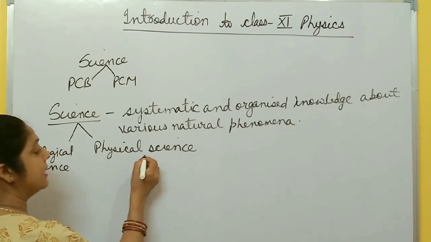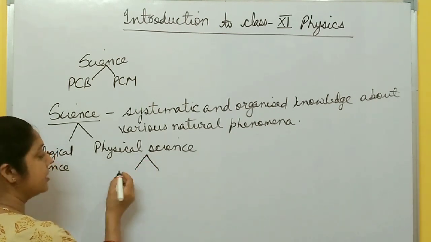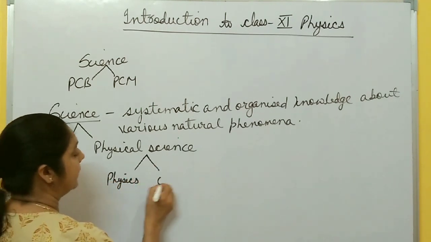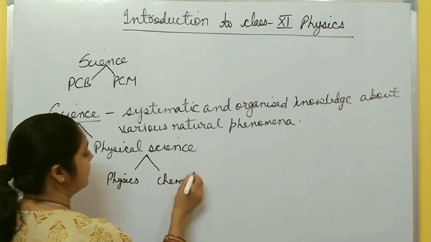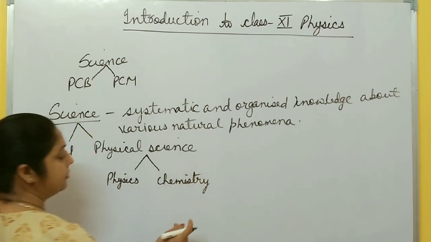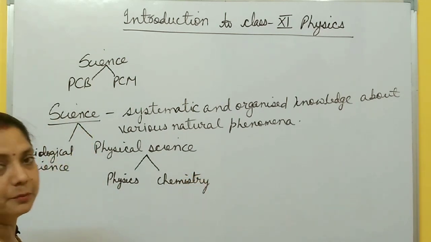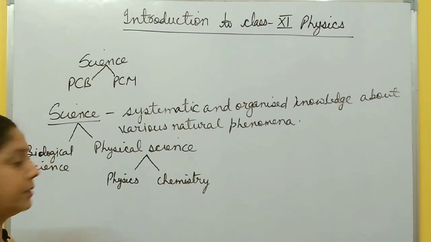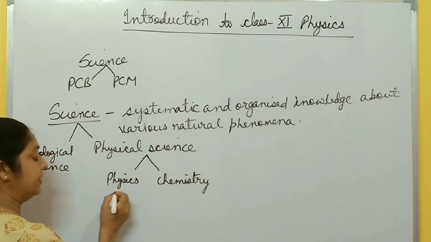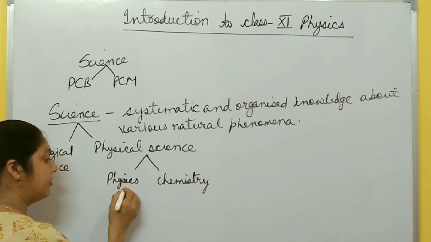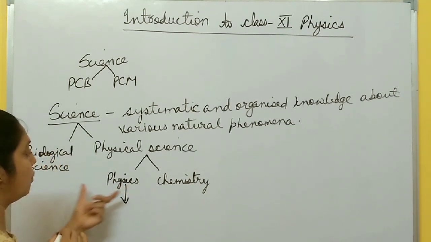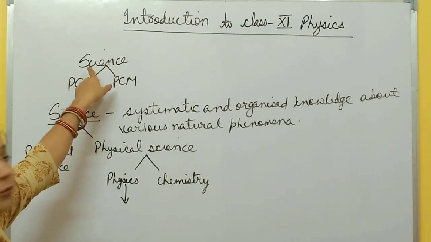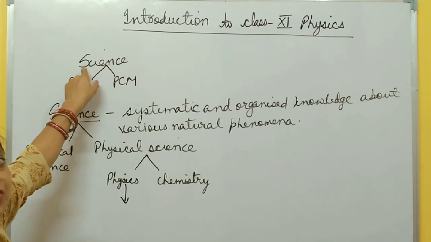And physical science is again divided into two branches. You study physics, and then another one is chemistry. In chemistry, you study the structure of any substance, their composition, reactions, all these things. And then physics. Now you have to study physics in detail. What is physics? Physics is a part of science. It is a branch of science.